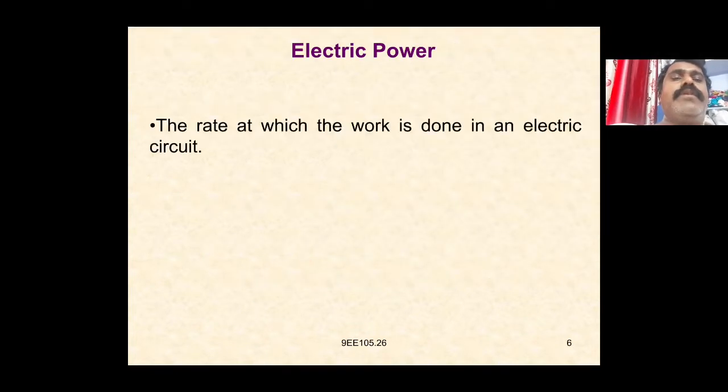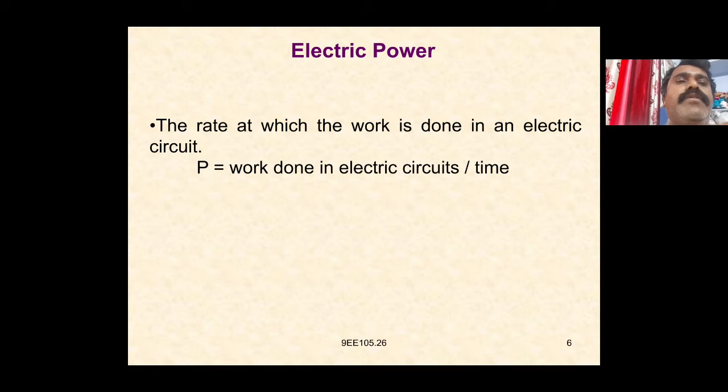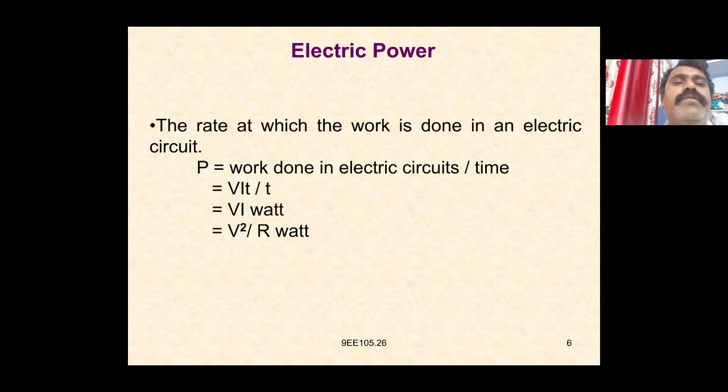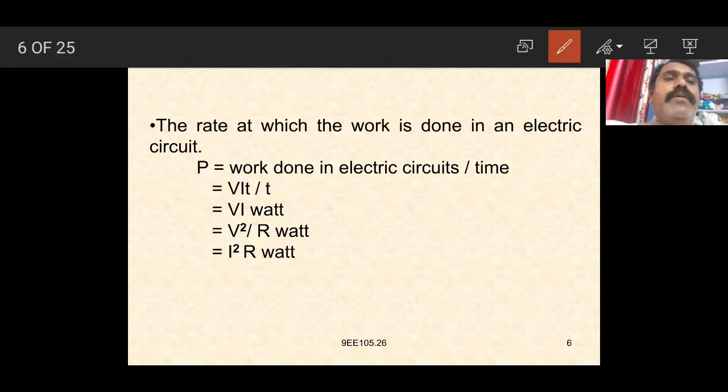So electrical power is nothing but the rate at which the work is done in the electrical circuit. Power P is equal to work done in the electrical circuit divided by time taken, which is VIT by T, which is VI watts, V square by R watts, or I square R watts.